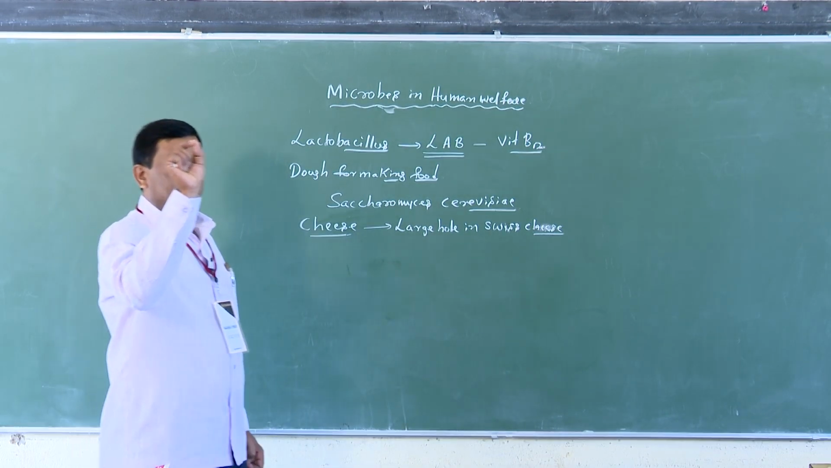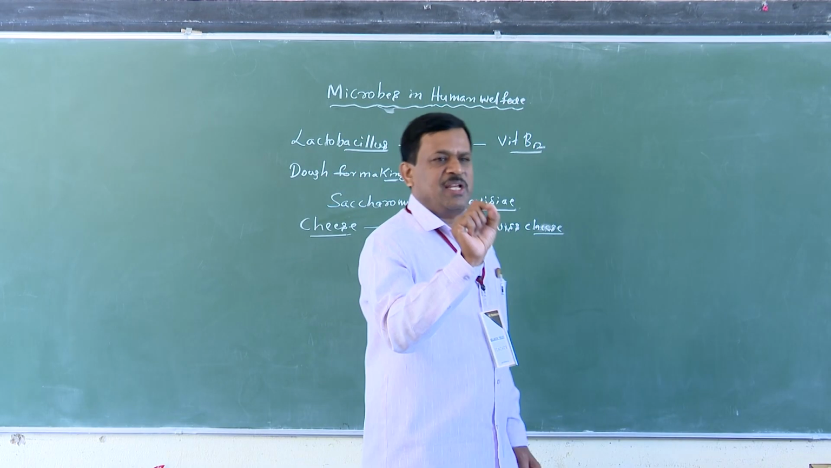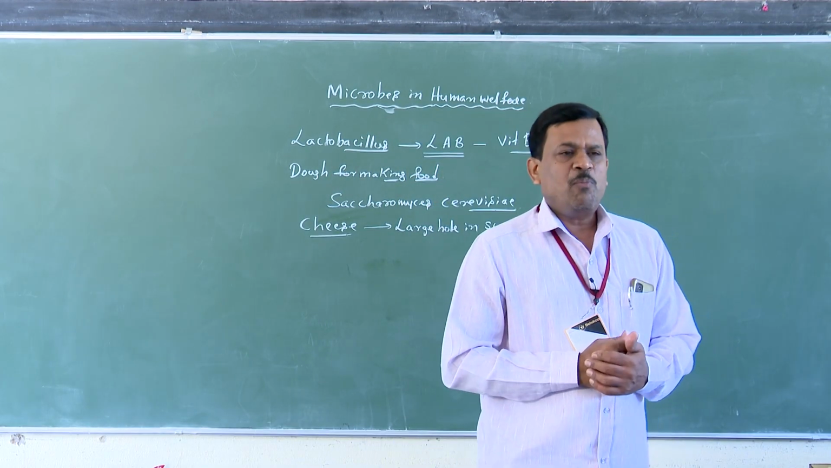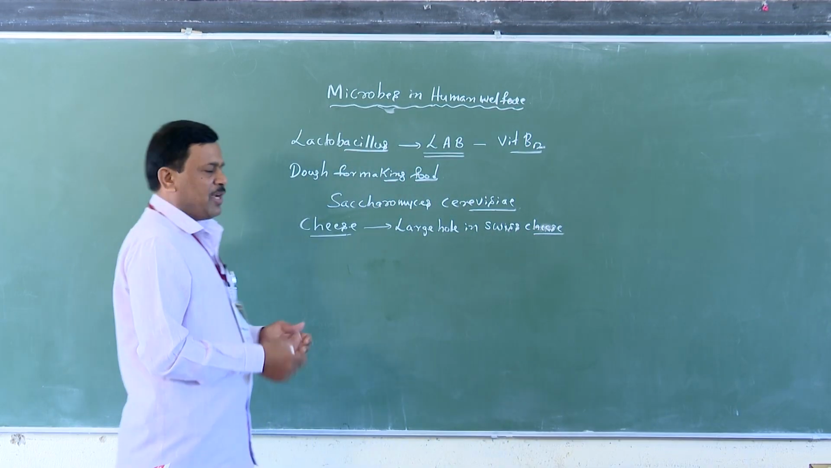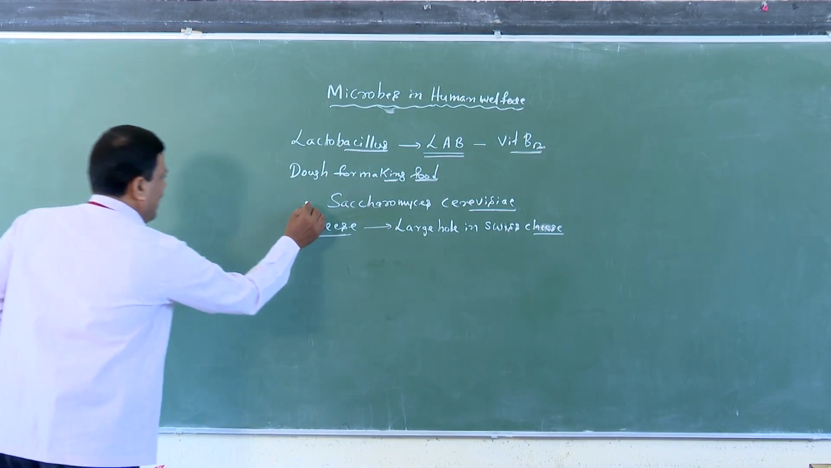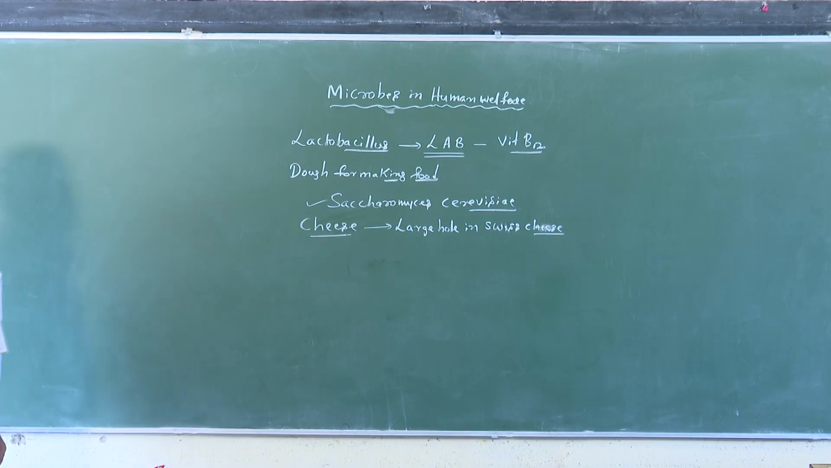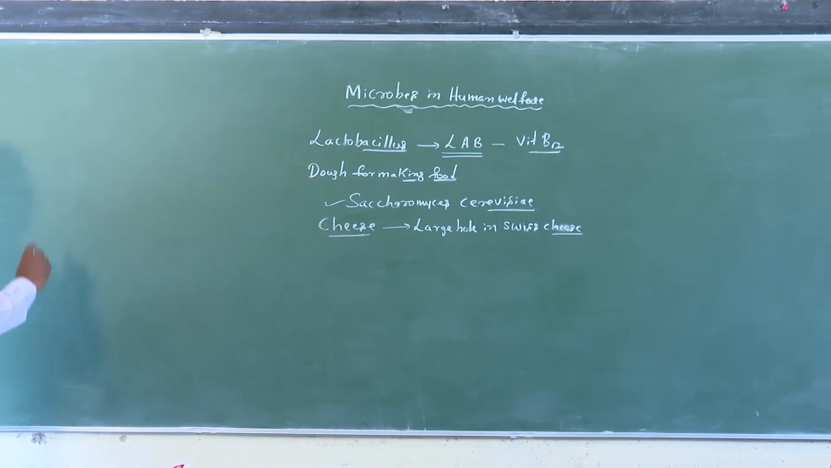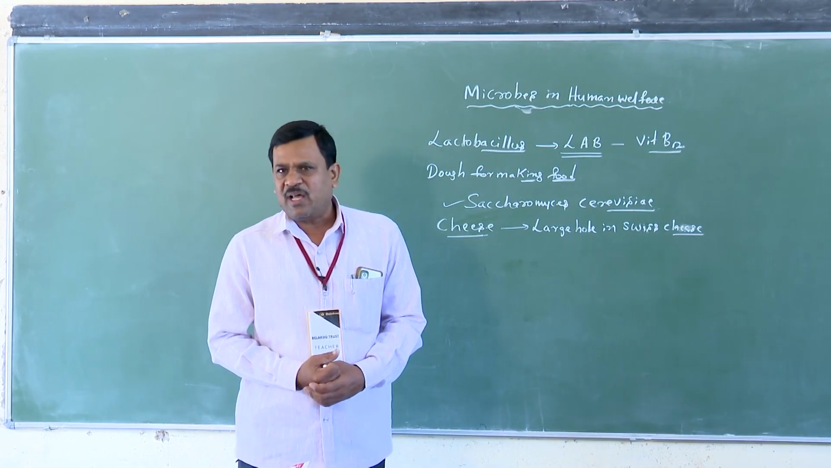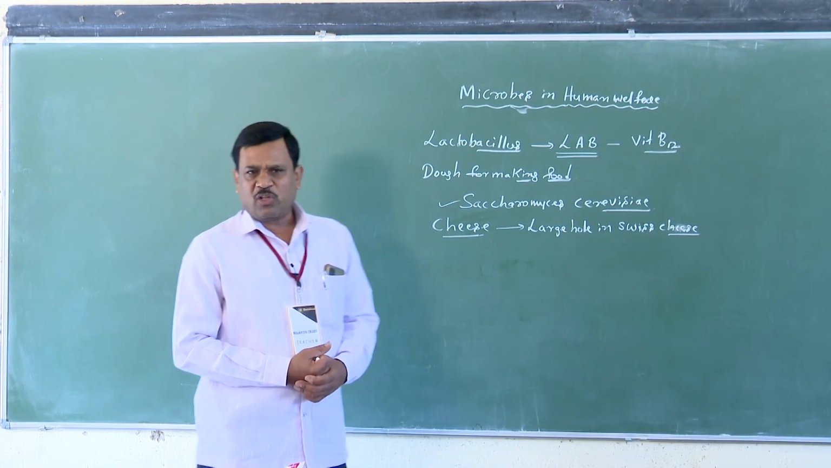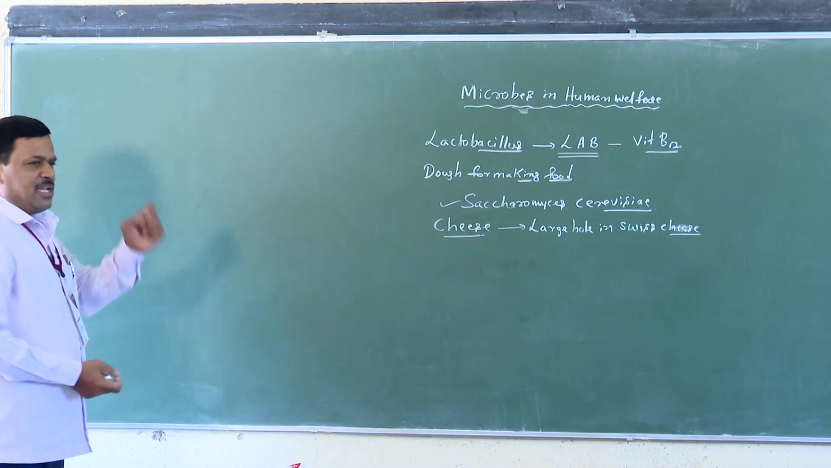Another very important role of microbes is in industrial products. The most important industrial products are beverages. First, one by one: microbes, chemicals, enzymes and also bioactive molecules. You heard the names chemicals, enzymes and bioactive molecules. First one is chemicals.